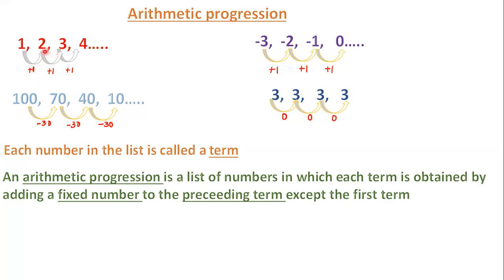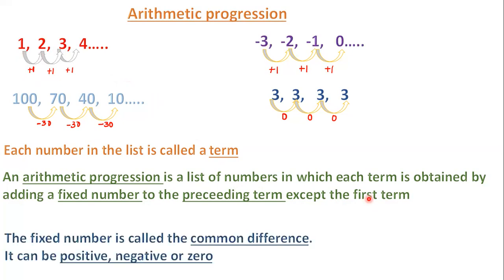The preceding number of 3 is 2. So each term is obtained by adding a fixed number to the preceding term, except the first term. The first term we have to choose.